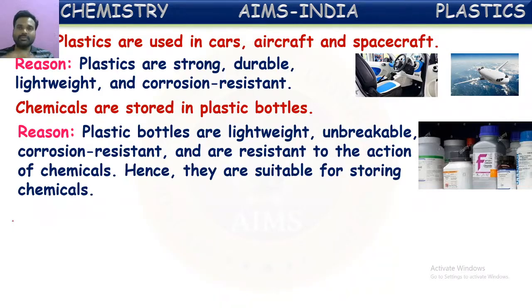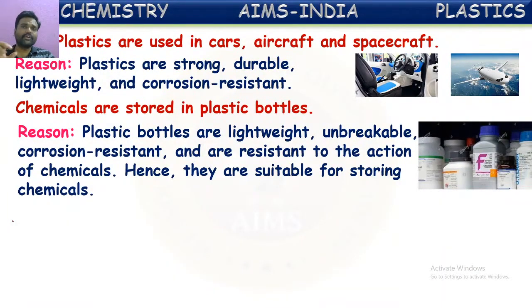They may form some new chemicals instead of remaining the same. So they may react with the bottle. Instead, if you use plastic bottles, they won't react with the chemicals inside. Hence, the chemicals remain safe in the same form. So that is the reason behind using plastic bottles for the preservation of chemicals in laboratories.